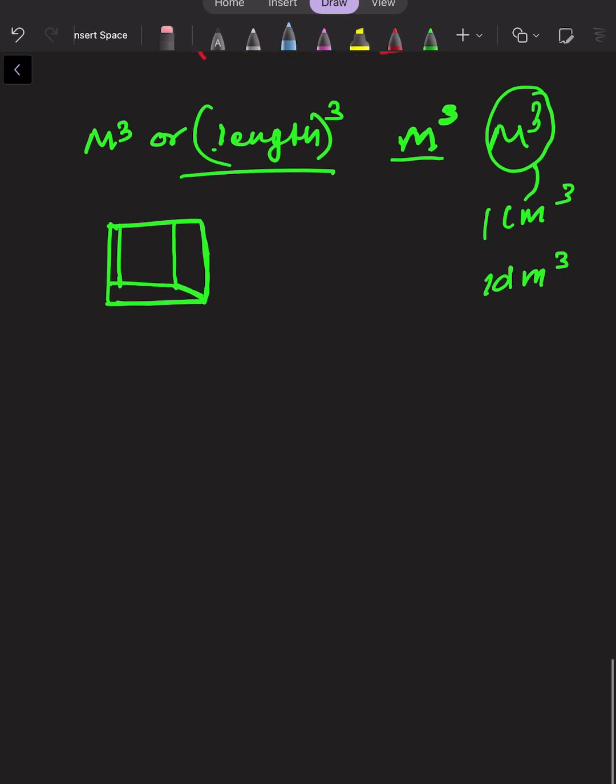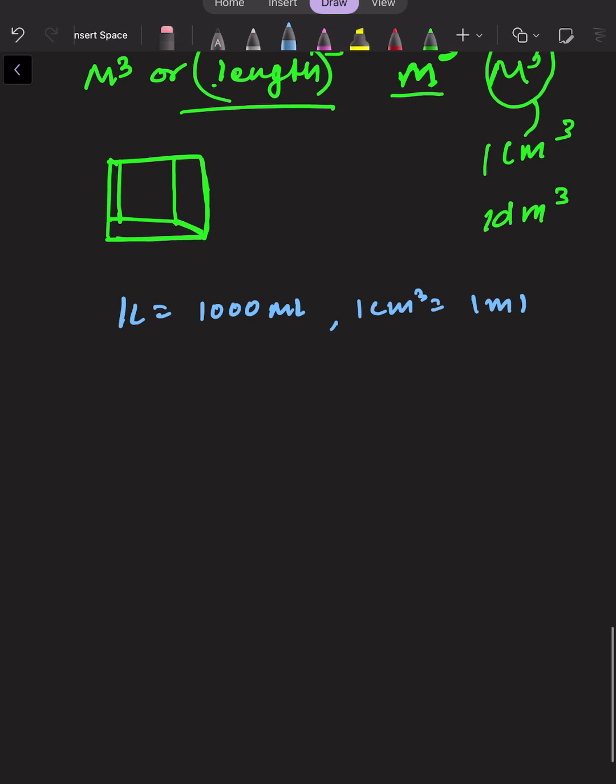So some of the measurements of volume, I will write here. 1 liter is equal to 1000 milliliter, right? And 1 centimeter cube is equal to 1 ml. So what we see here is 1000 centimeter cube is equal to 1 liter, right?